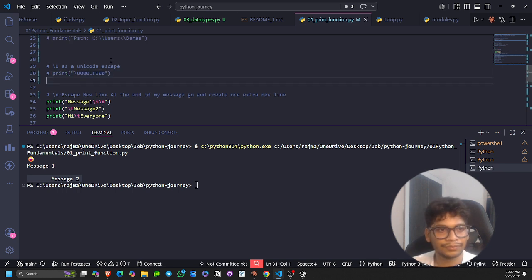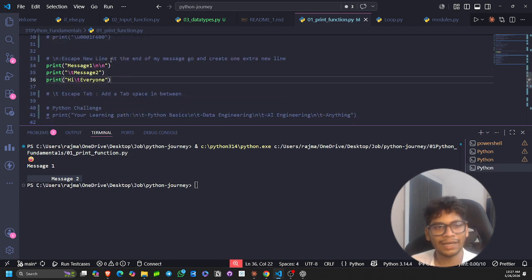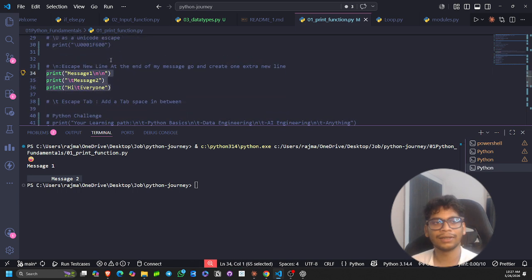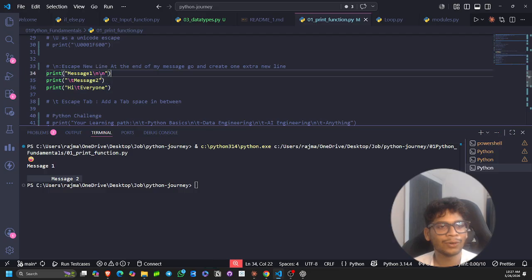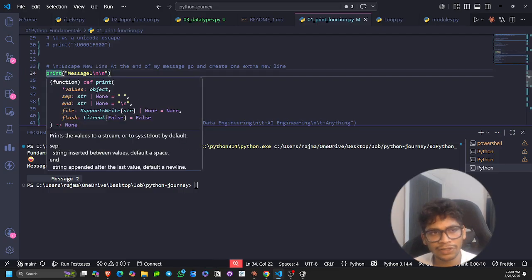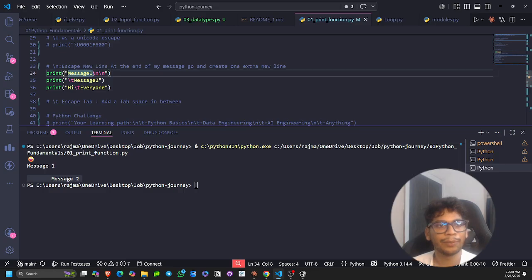Let's comment this. So I have explained just before going on, take this as an exercise, and just before clicking on the run button, please have a quick check. This is very important. So let me decode this. I am using the print built-in function, and double quotes, message one. Message one will be printed, and there will be one new line, and then again a new line. There are two new lines.